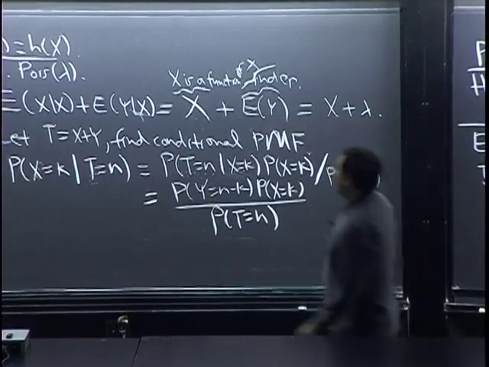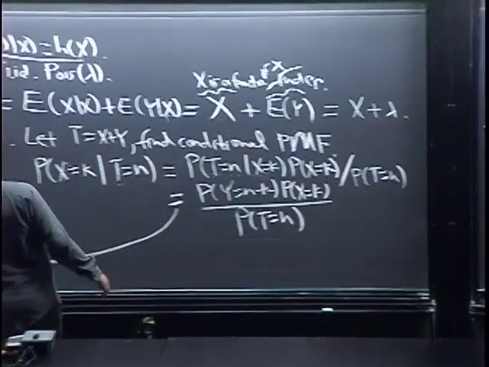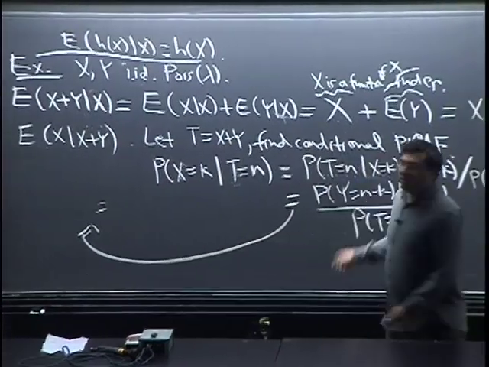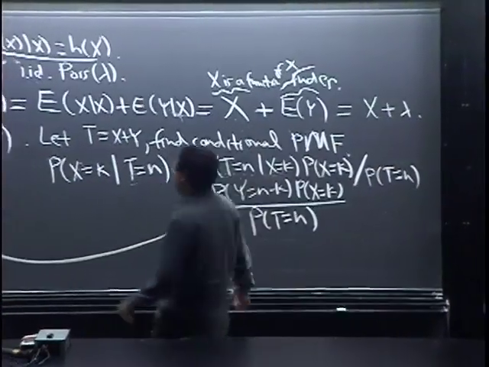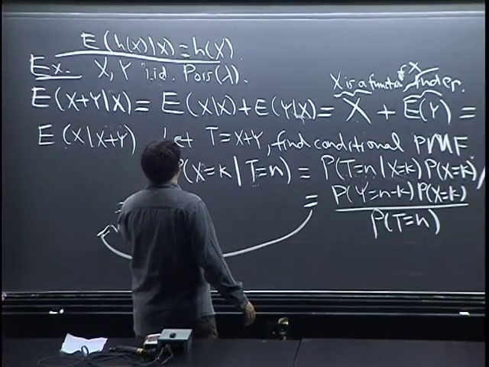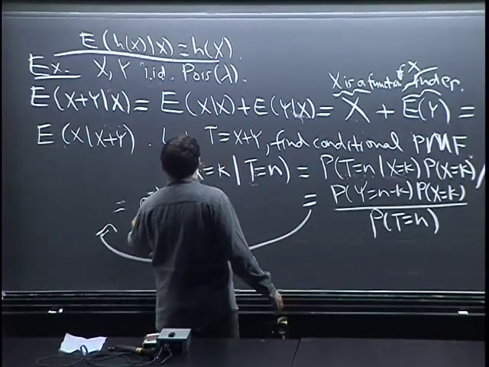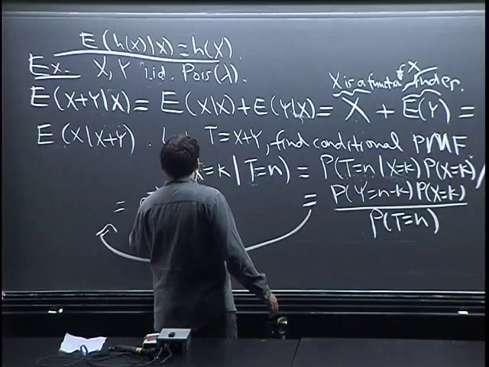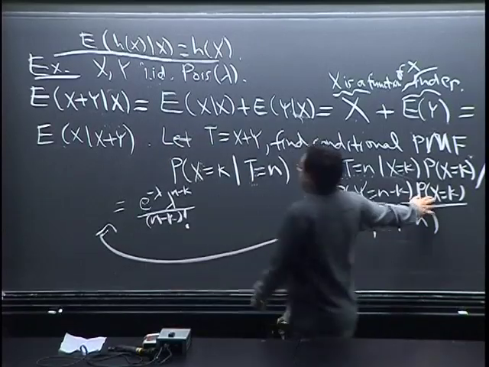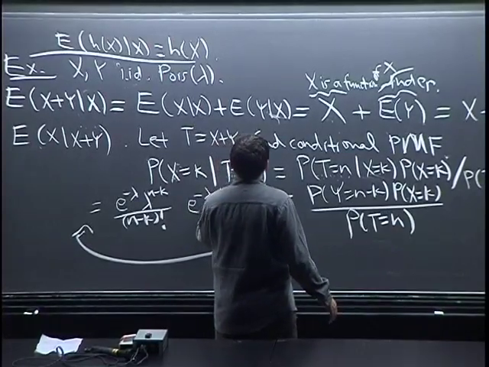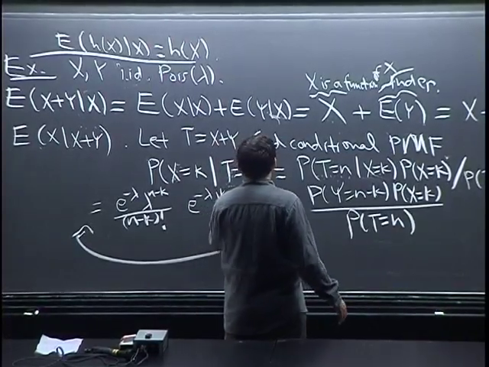And, sorry, we're going right to left here. Let's just write what this is. Y equals n minus k, just straight from the Poisson, right? e to the minus lambda, lambda to the n minus k over n minus k factorial. X is also Poisson, e to the minus lambda, lambda to the k over k factorial.